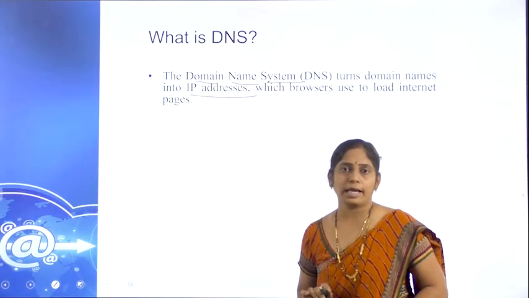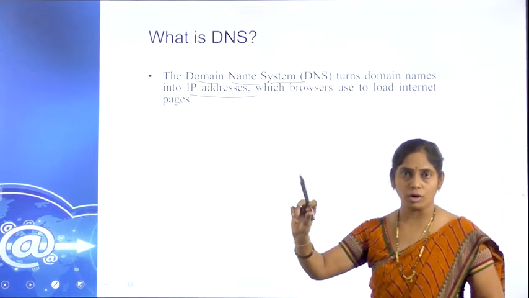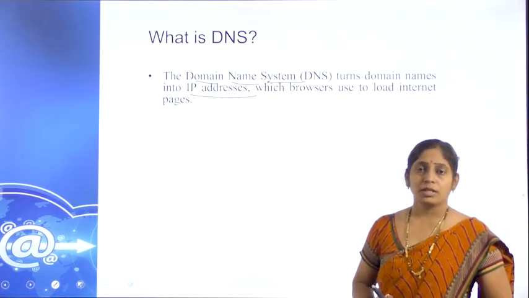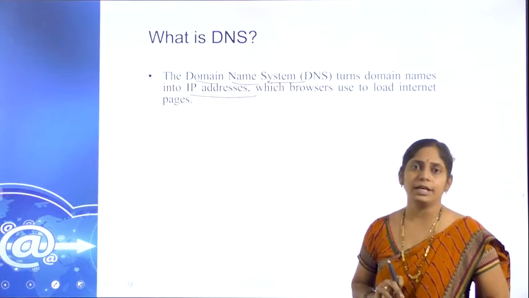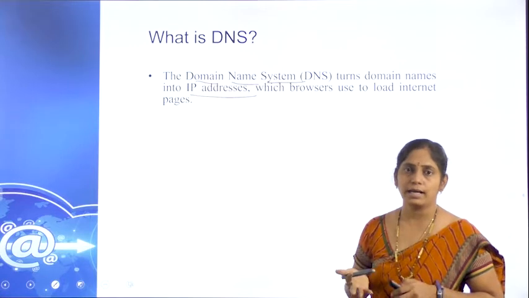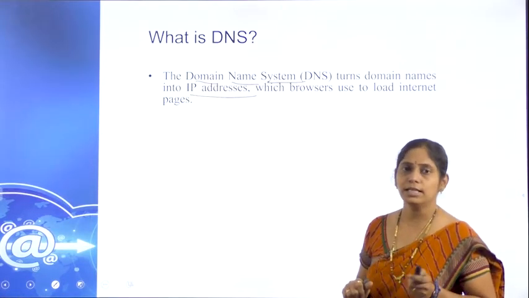We simply type that in the URL bar. The server converts that into an IP address form. Based on the IP address, it will be connected to the respective server. That is DNS.